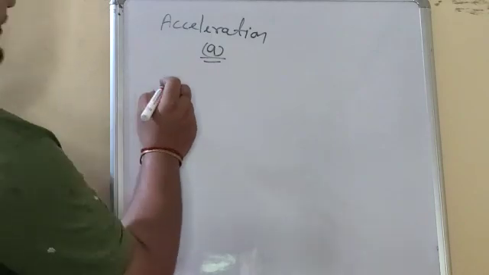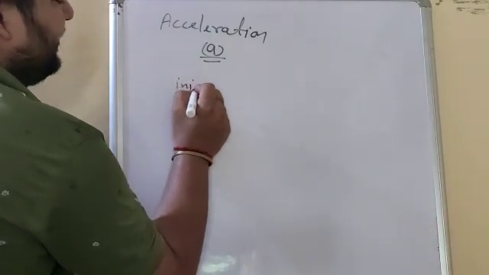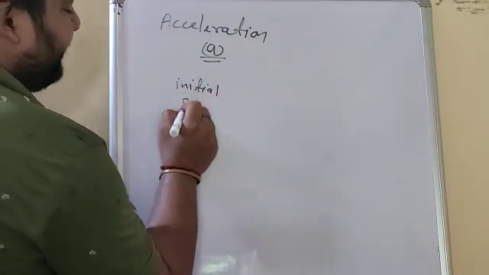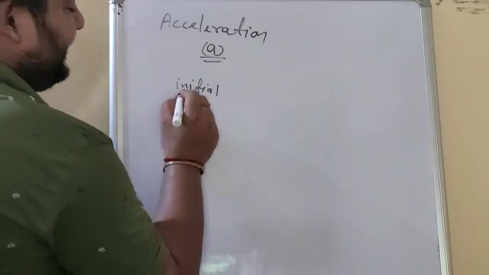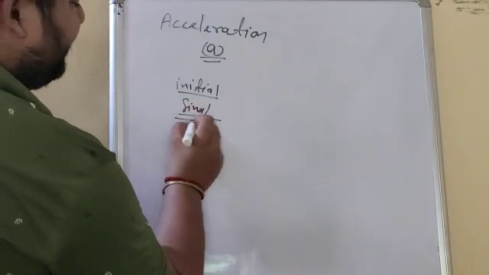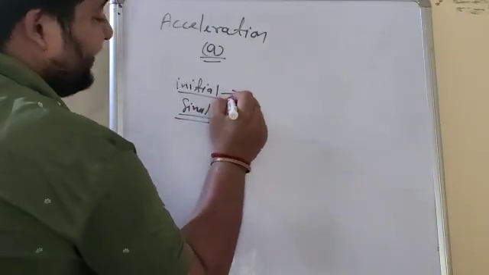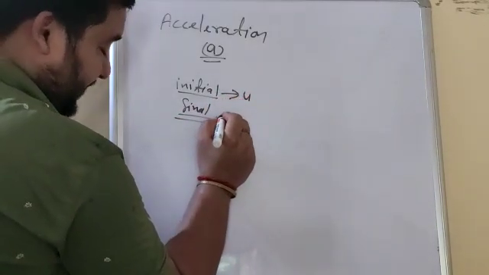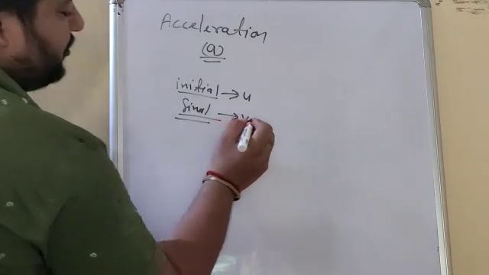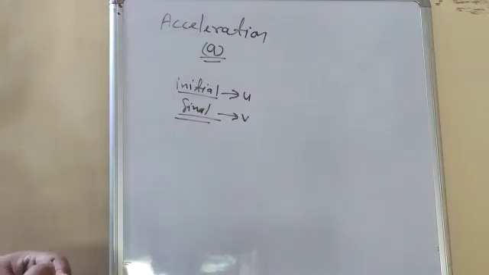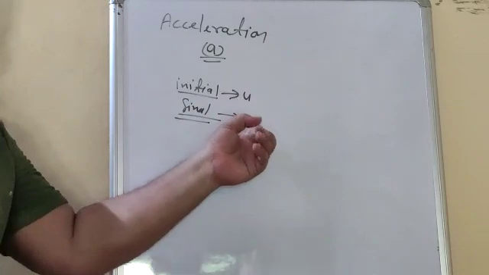Acceleration is change in velocity. Suppose there are two velocities, initial and final. Just note it down. Initial velocity means starting velocity, final velocity means finishing velocity. Initial velocity is denoted by u in your textbook, and final velocity is denoted by v.